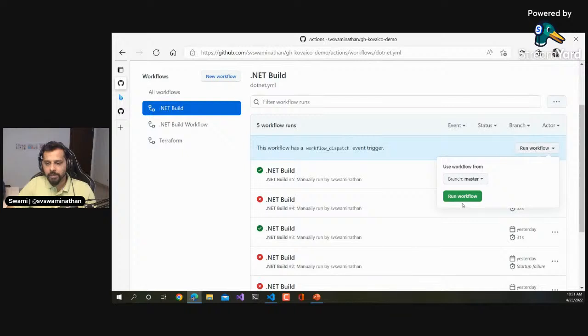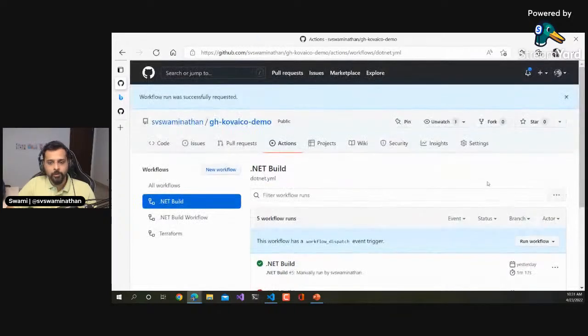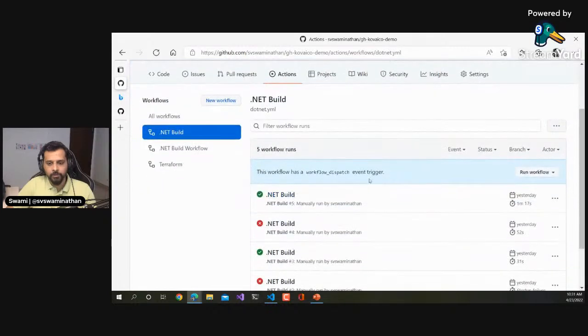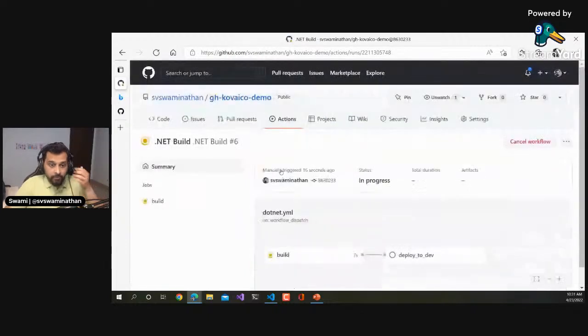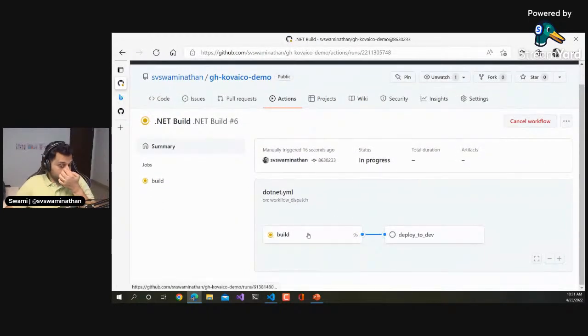So I can just go ahead and say run workflow. You can also add any inputs if you want to specify some inputs to a workflow. You can very well do that. It takes about 1 minute 17 seconds when this is run. Will it refresh? Okay, yeah. So number 6 has started now. This is one of the jobs, and the deploy part we'll get to next. I just wanted to focus on the build job now.